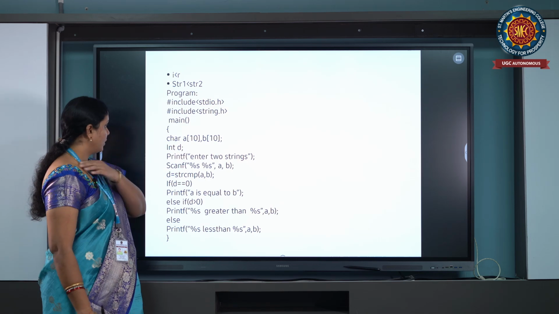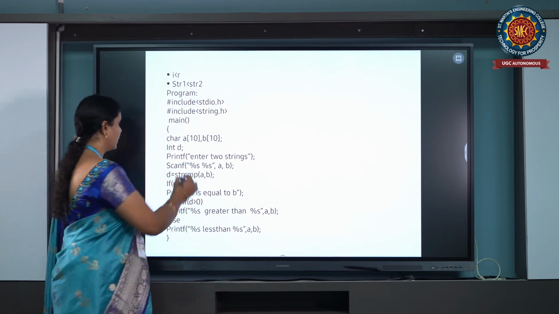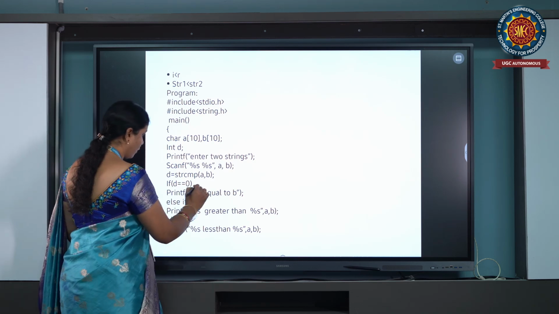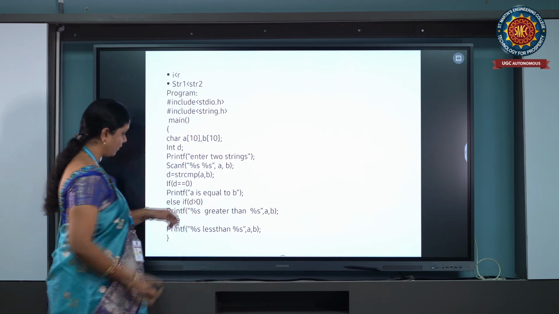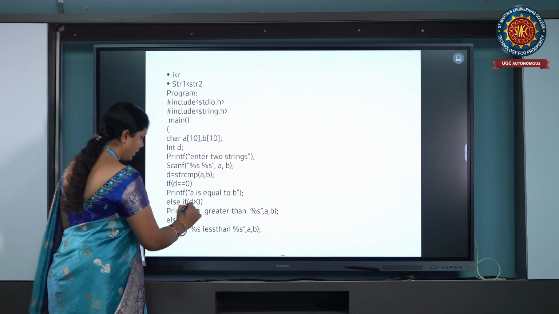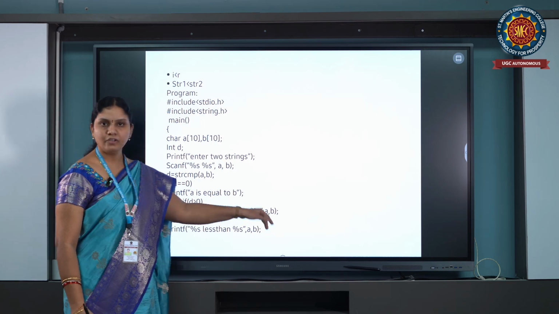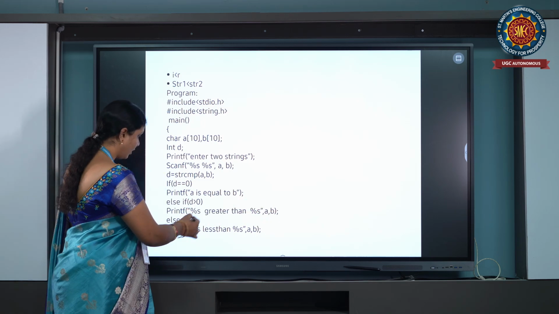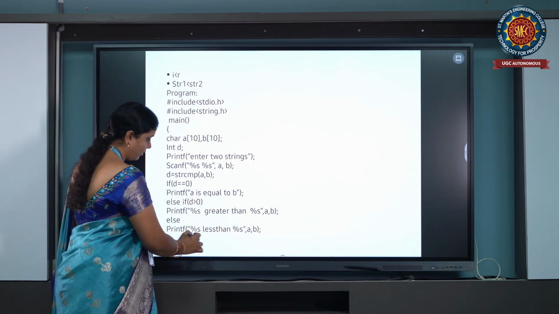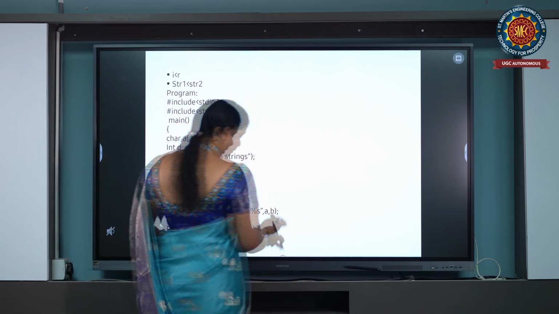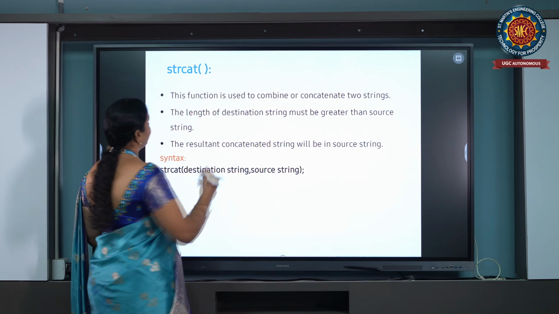We will get one numerical value that is stored in D. We have to compare D. If D equal to 0, we can say that A is equal to B. Else, if D greater than 0, we can say that string 1 is greater than string 2. Otherwise, if this condition is also false, then we can say that string 1 is less than string 2.